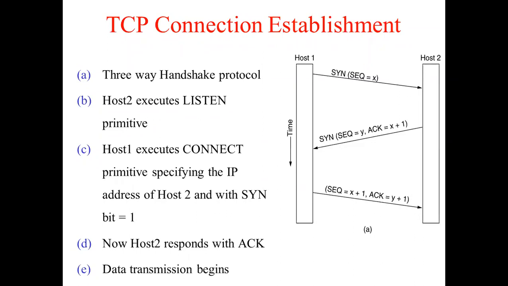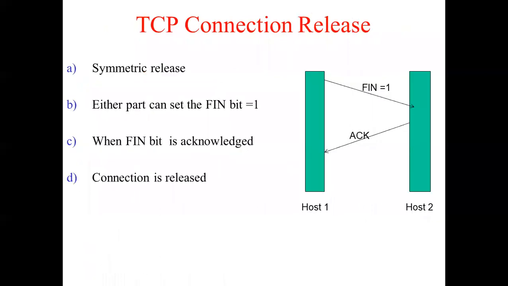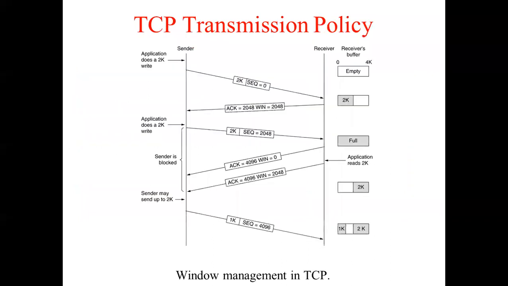Okay, fine, we'll start then. In the last class, we learned the important features of TCP, and TCP connection establishment, because TCP is a connection oriented protocol. We learned how a connection is established in TCP and how it is released. We know that it's a symmetric release, and for connection establishment, it is a three-way handshake protocol. I had also told you what the transmission policy is.